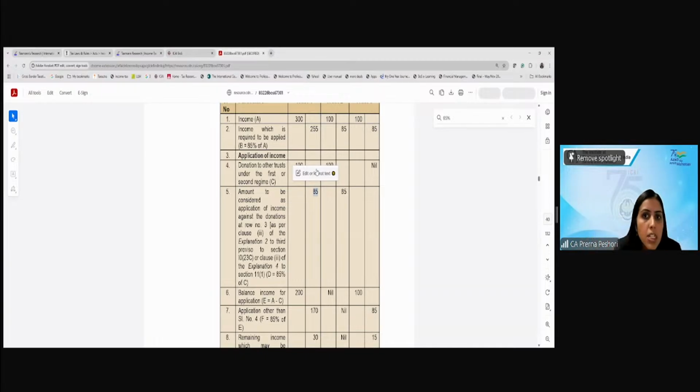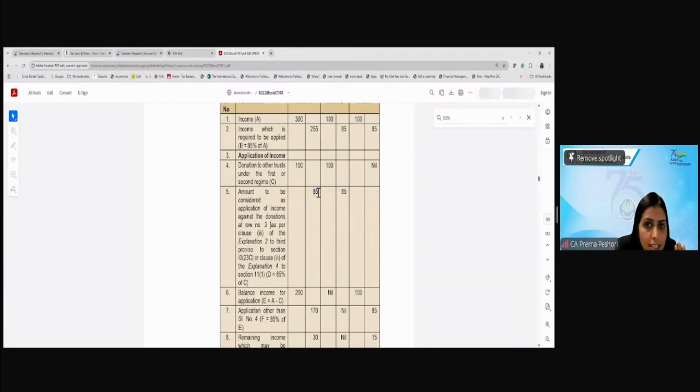So what the CBDT says is that for the purposes of application, I will consider 300 minus 100, I will not consider 300 minus 85. So the balance 15 which remains from that 85, I will consider for the purposes of the application.